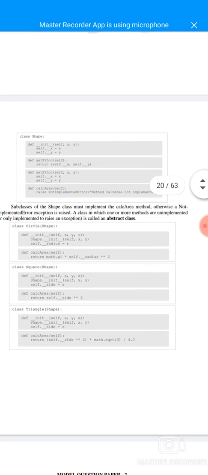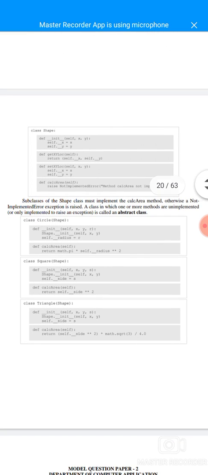Subclasses of the shape class must implement the calc area method, otherwise a not implemented error exception is raised. A class in which one or more methods are unimplemented or only implemented to raise an exception is called an abstract class.